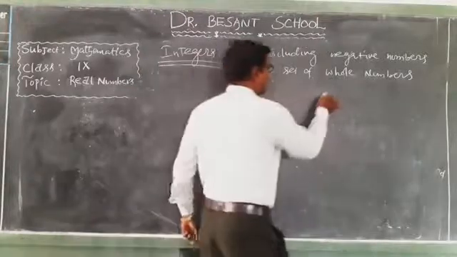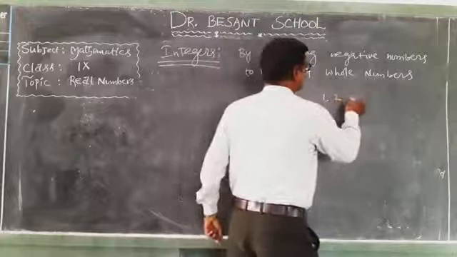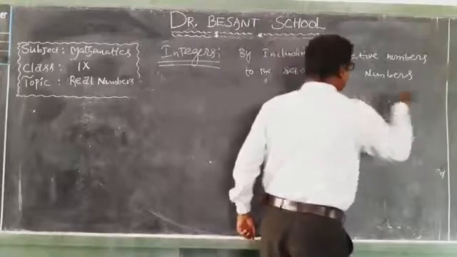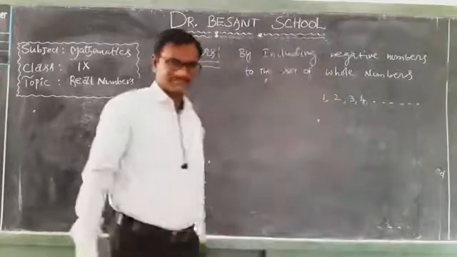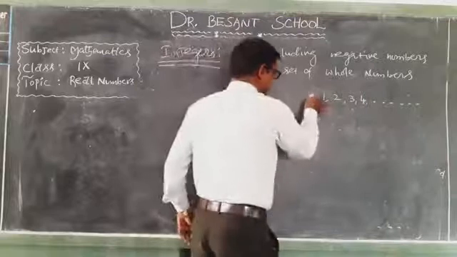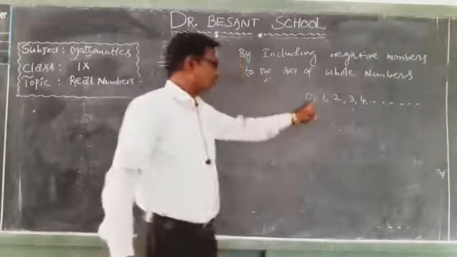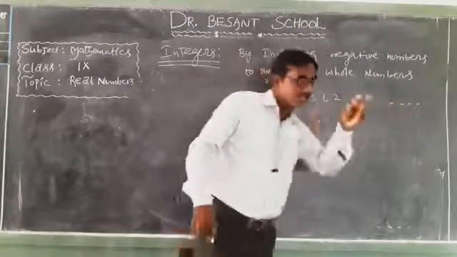Once you see, 1, 2, 3, 4, and so on, these are natural numbers. By including 0 to the set of natural numbers, 0, 1, 2, 3, 4, and so on, these are whole numbers.